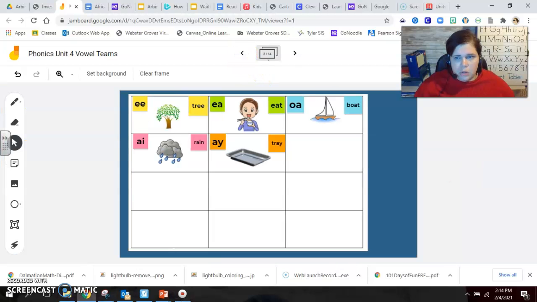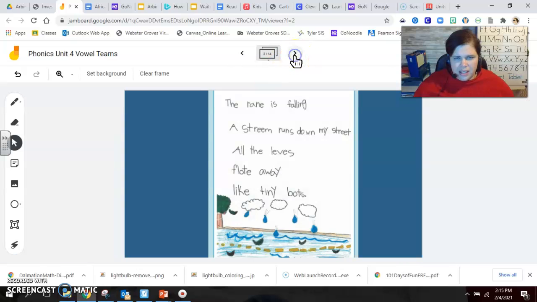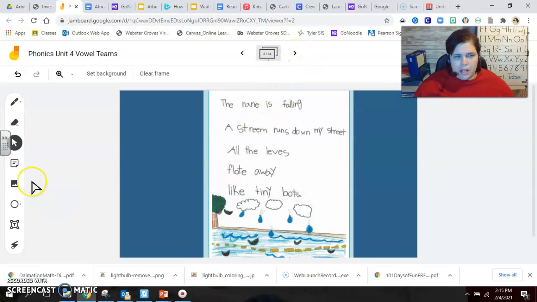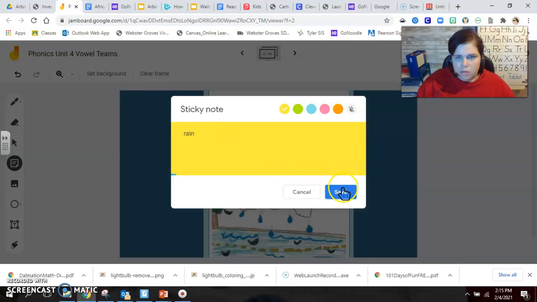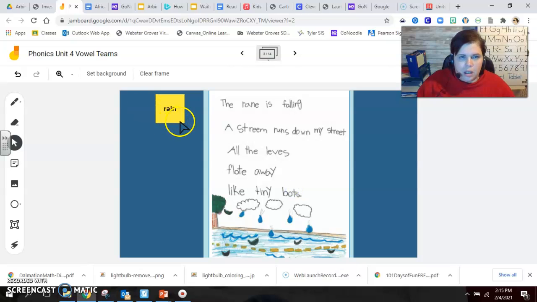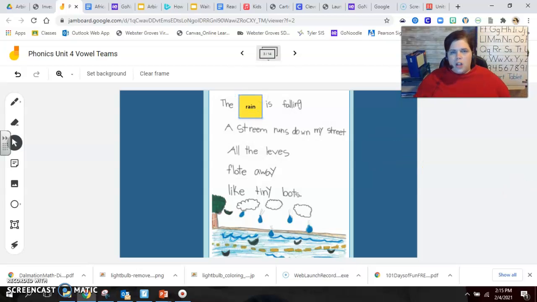So let's go back to our vowel teams chart. Is there a vowel team here that we would expect to see in rain? Well, yeah, we actually have that as an example, right? We see the AI vowel team. We know that this doesn't look right for the word rain. So we're going to change it to rain with the AI vowel team. Beautiful. All right. So let's see if this looks right and sounds right. The rain is falling. That looks right. That's exactly what rain should look like. That's the right vowel team that should be inside.